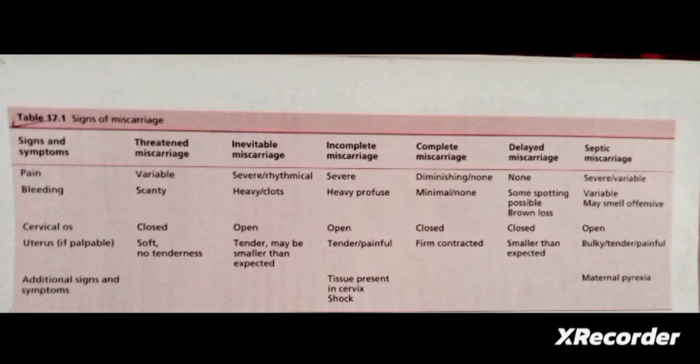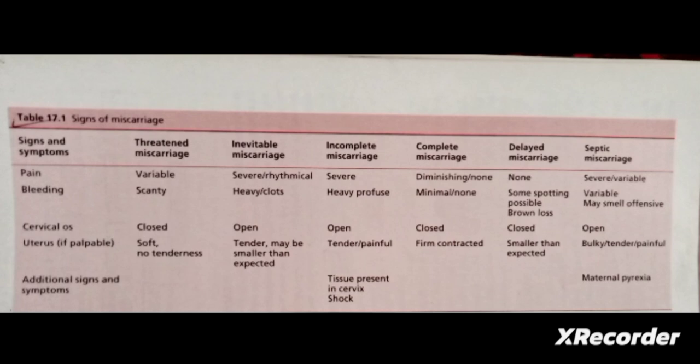So usually in inevitable miscarriage, the aborted material will go, and the person will lose the pregnancy.